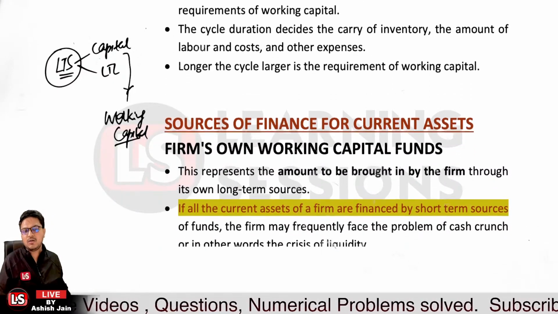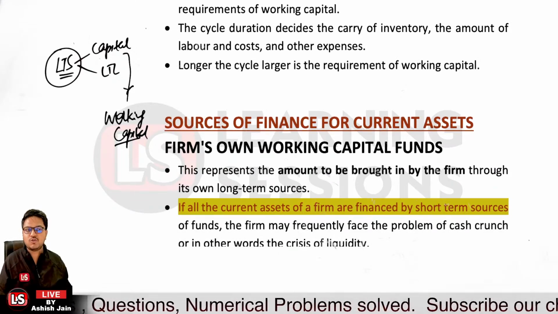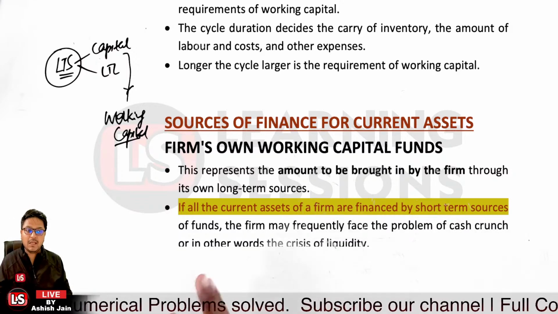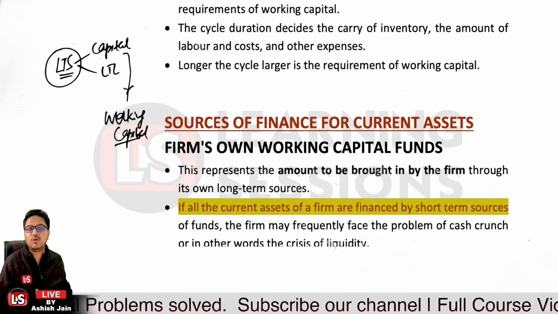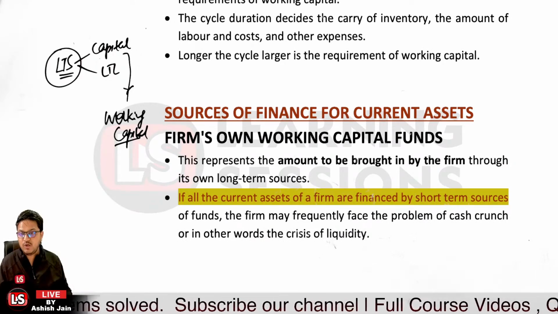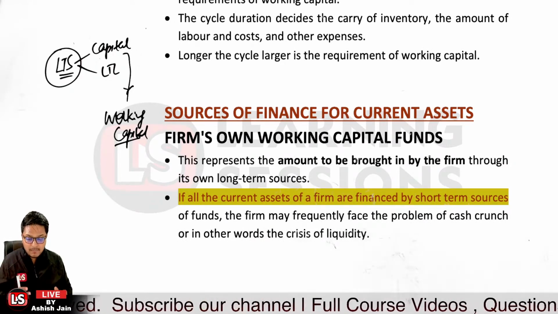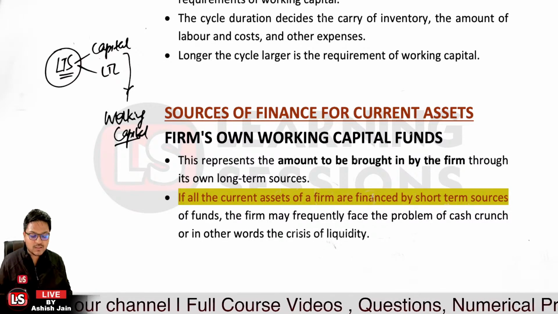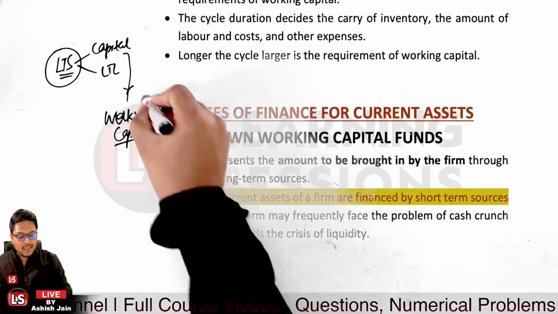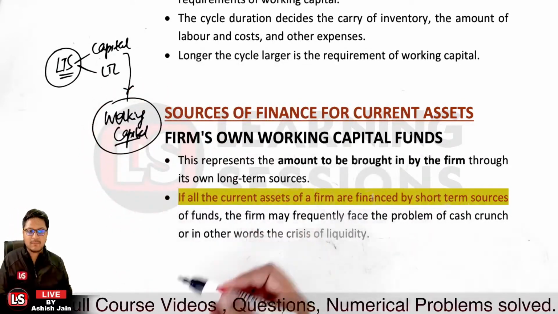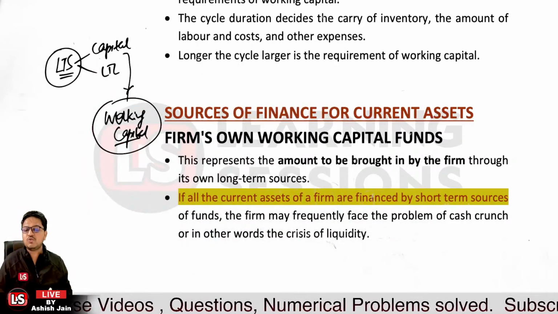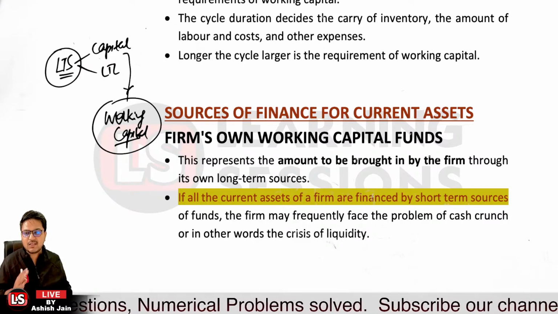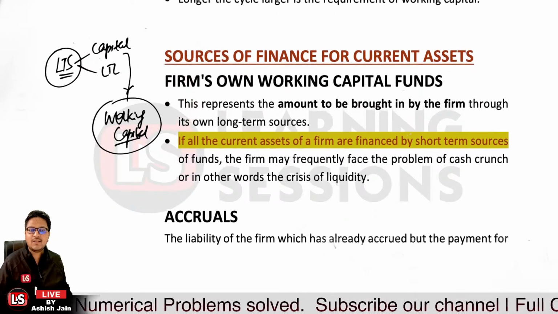Now if all the current assets are financed by the short-term sources over there, definitely in that particular case the company may face an issue related to a cash crunch, where the cash will not be available with the company. So the company must be having something in hand, that's quite required so as to be robust. So a portion of the working capital must be managed through the long-term sources over there. I told you the assets are the uses and the liabilities are the sources of the funds over there. Is that clear?